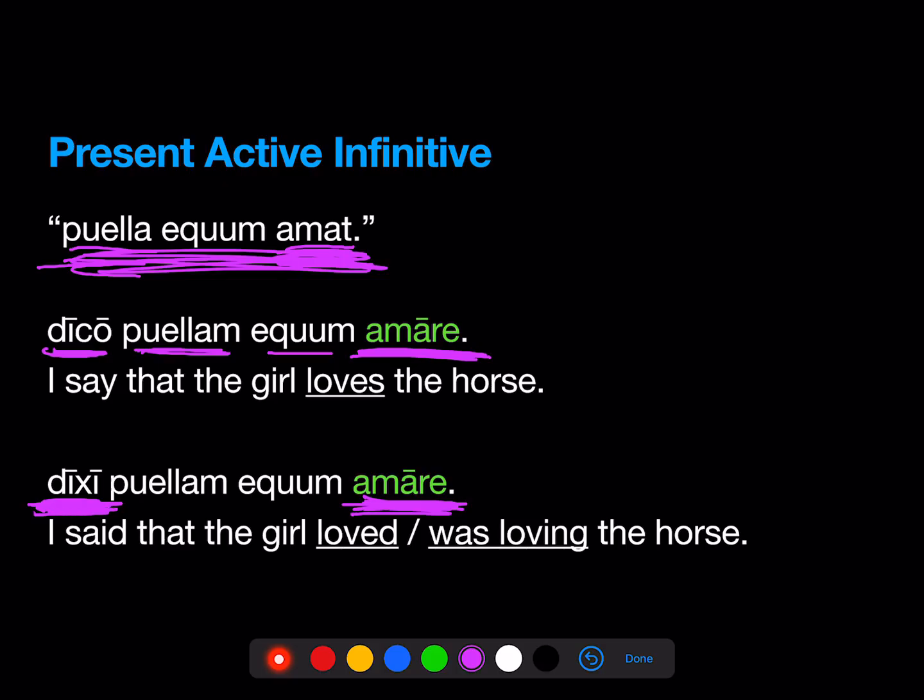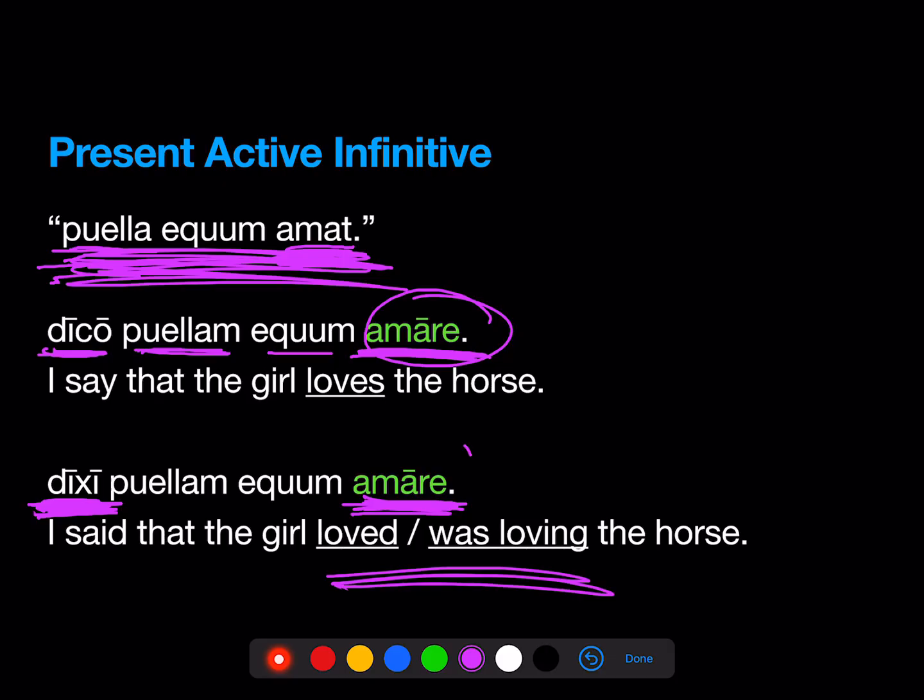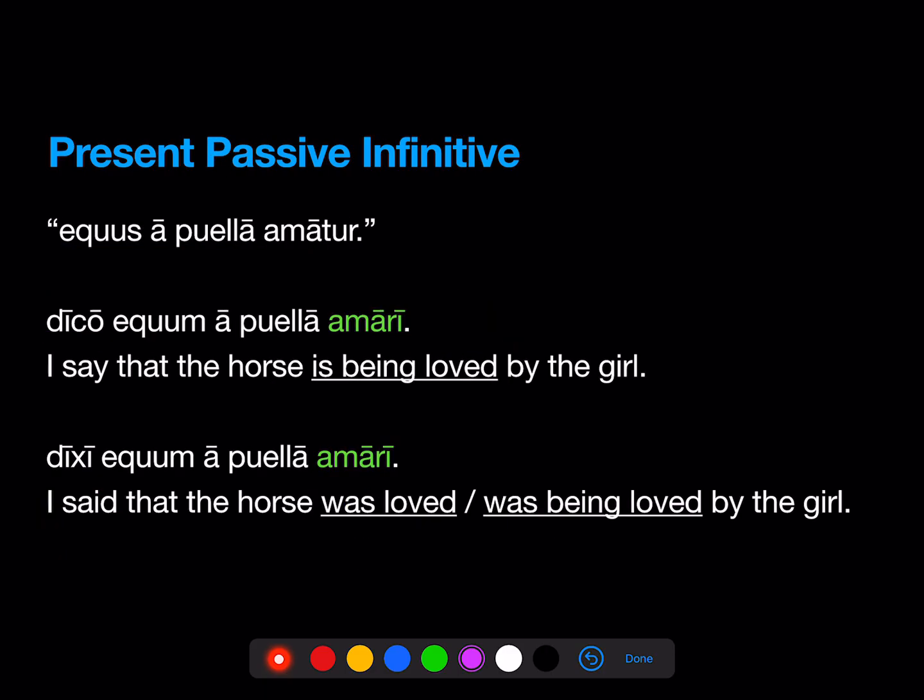So I said that the girl loved or was loving the horse, right? Because she was doing it the same time I was saying it. Okay? So this is actually really easy in Latin, right? If you have this direct statement, this is going to be a present infinitive, and you can change the tense of this verb of saying to whatever you want, but the infinitive is going to stay the same.